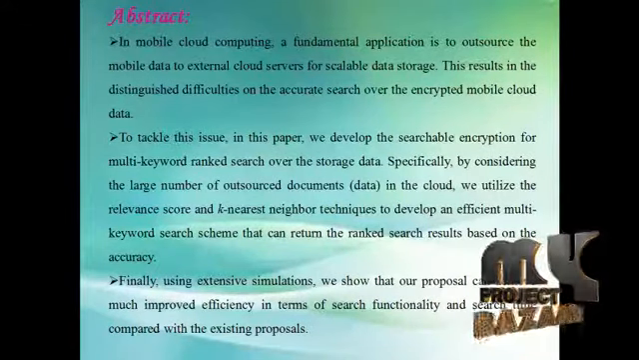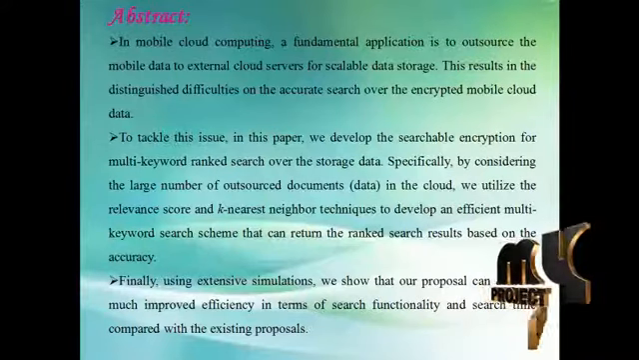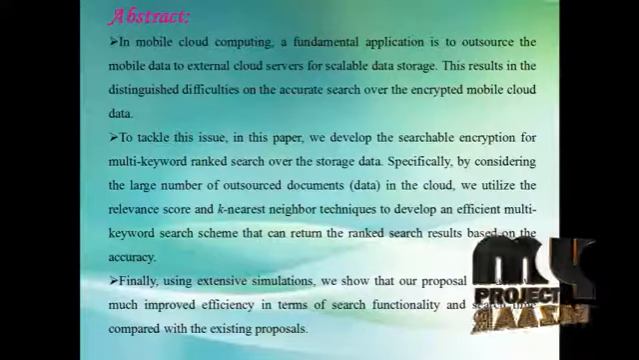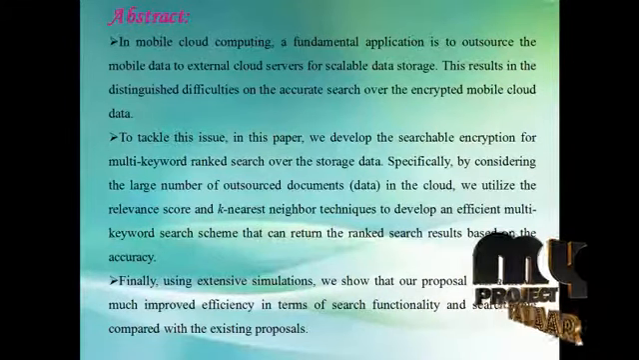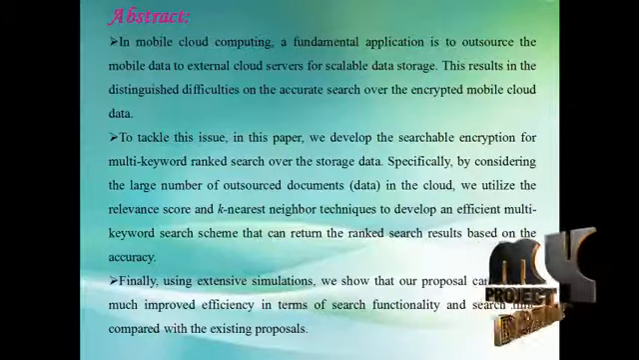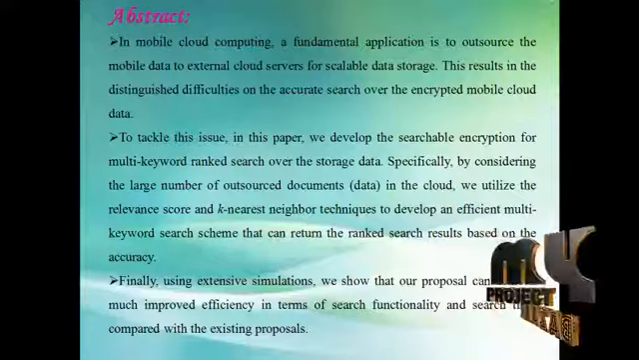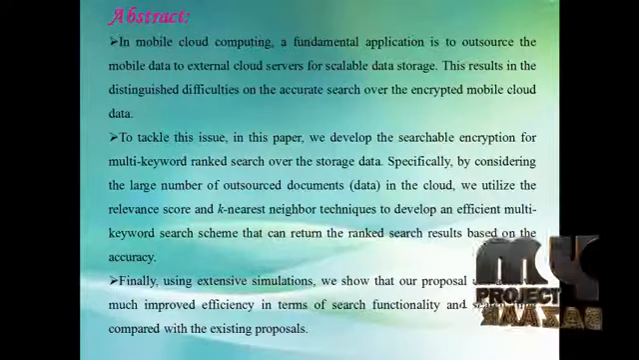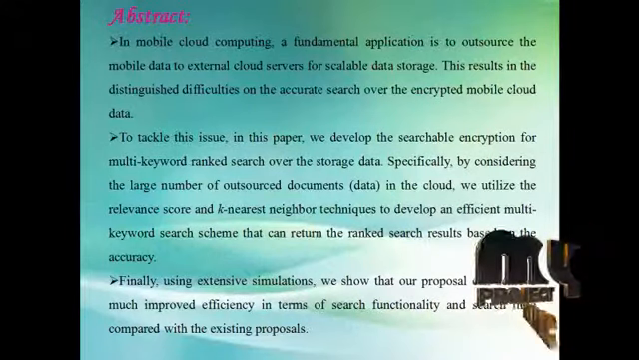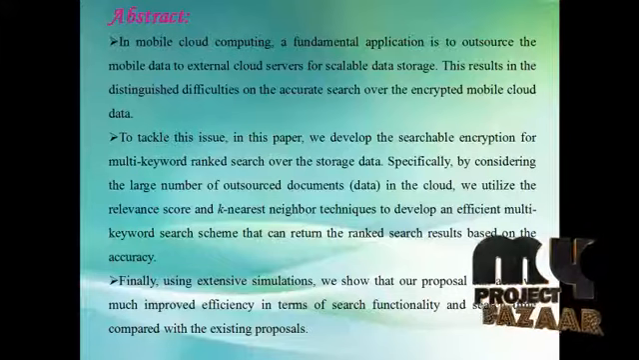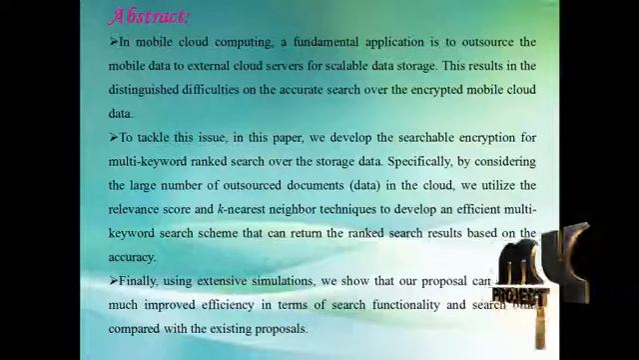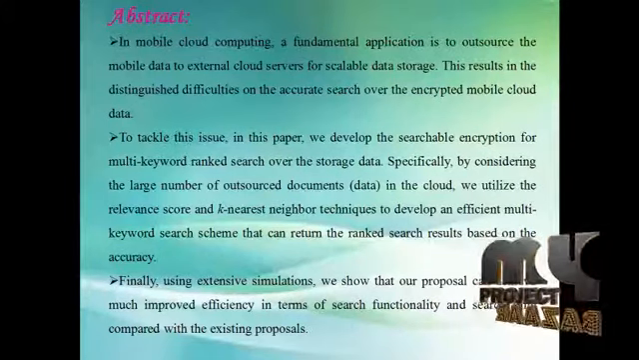To tackle this issue, in this paper, we developed a searchable encryption for multi-keyword ranked search over the stored data. Specifically, by considering the large number of outsourced documents in the cloud, we utilize the relevance score and k-nearest neighbor techniques to develop an efficient multi-keyword search scheme that can return the ranked search result based on accuracy. With this framework, we leverage an efficient index to further improve the search efficiency and adopt the blind storage system to conceal the access pattern of the search user.